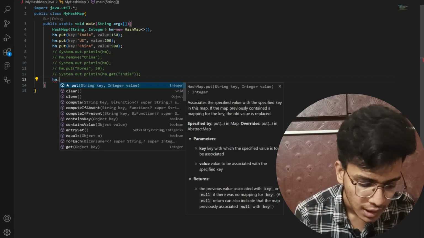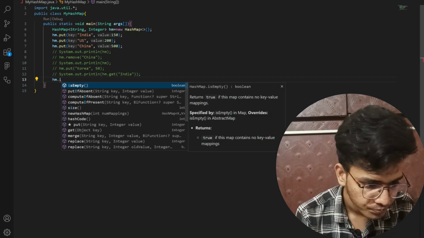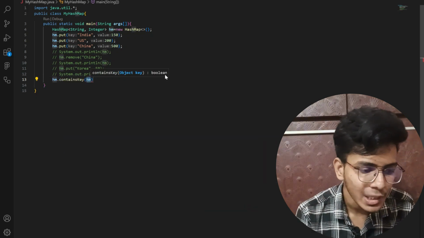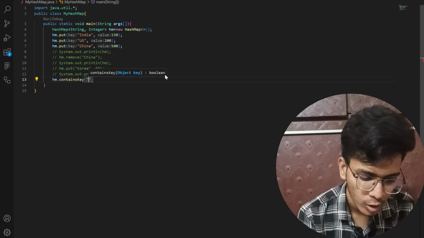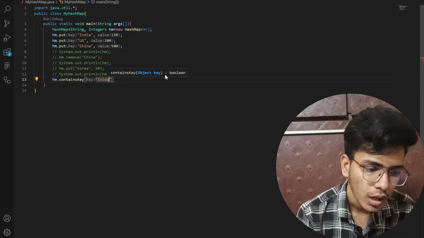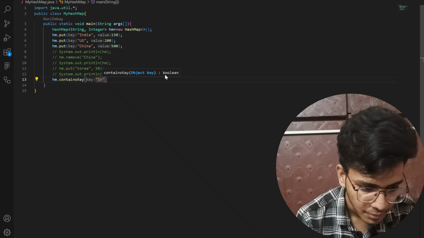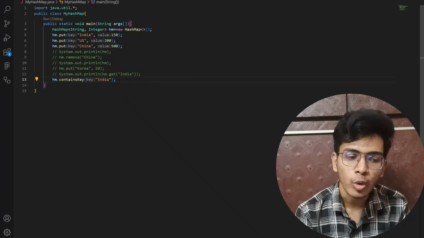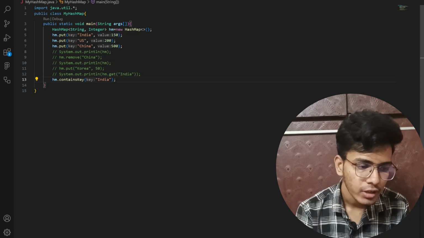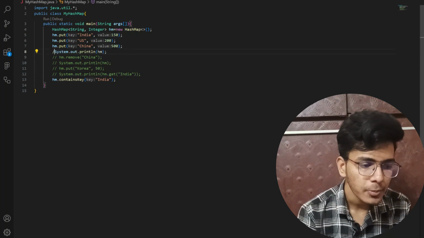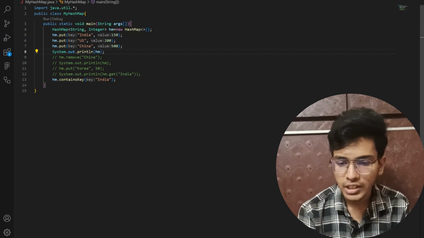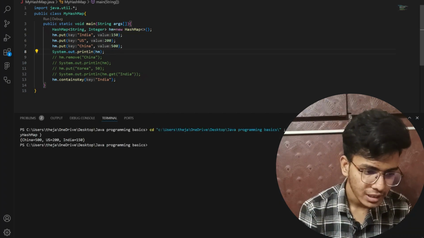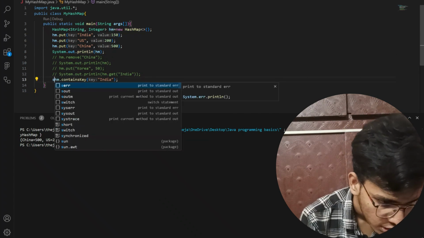Then what I will do is write hm.containsKey. This containsKey will tell me whether the key exists or not. Here I am passing India. Now I know that India exists in my hash map. So if India exists, then it will return true. If India does not exist, then it will return false. So first of all let me print the hash map, and after that I will see whether it exists or not.